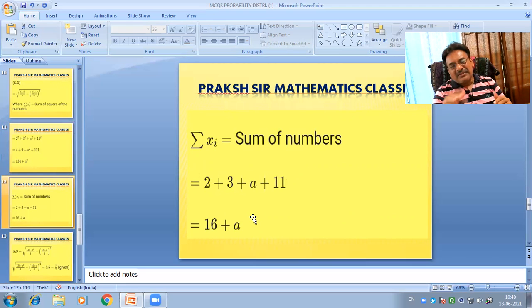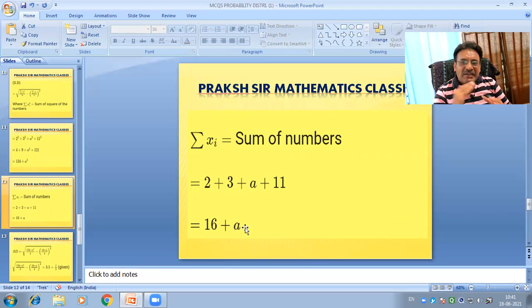Sigma xi equals the sum of numbers, and here four numbers are given: 2, 3, a, 11. So the sum of the four numbers is 2 plus 3 plus a plus 11. It is a very simple problem, so we solve it orally. 2 plus 3 is 5, 5 plus 11 is 16, 16 plus a.